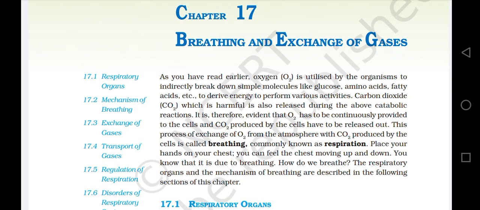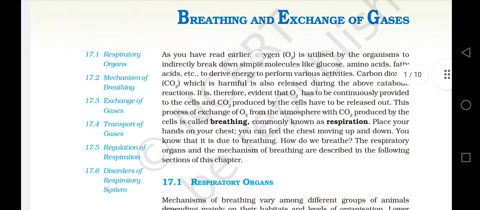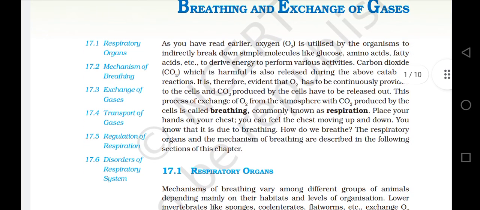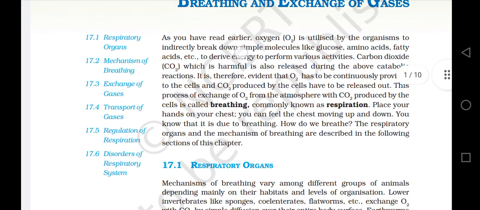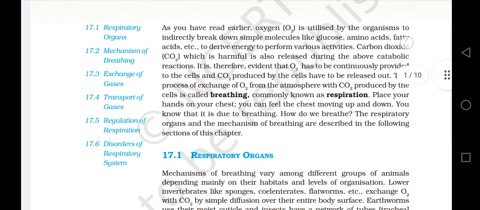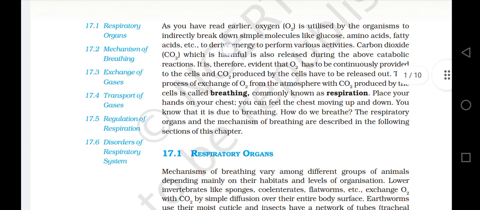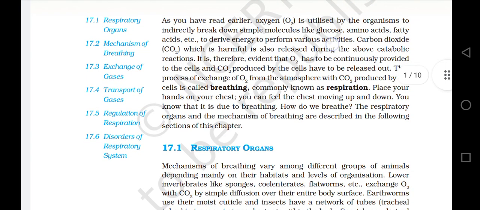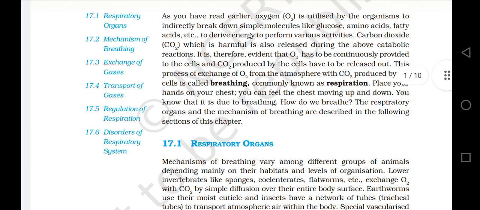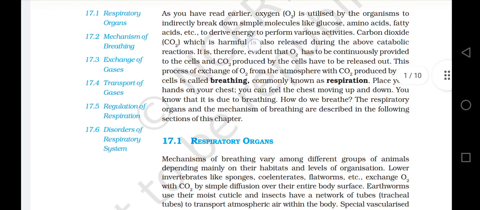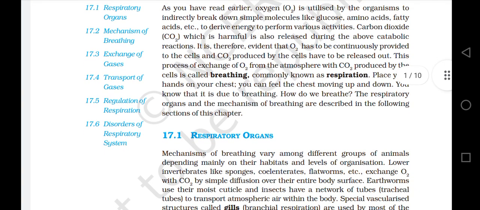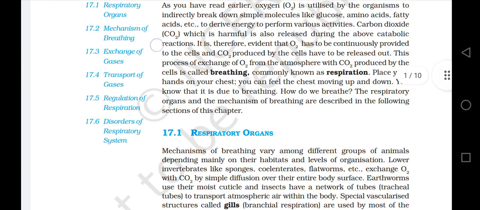As you have read earlier, oxygen is utilized by the organisms to indirectly break down simple molecules like glucose, amino acids, fatty acids, etc. to derive energy to perform various activities. Carbon dioxide, which is harmful, is also released during the above catabolic reactions.